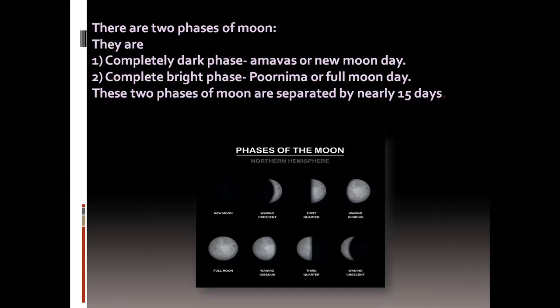There are two phases of the moon. They are the completely dark phase, Amavas or new moon day, and the completely bright phase, Purnima or full moon day. These two phases of the moon are separated by nearly 15 days. You can see, children, the picture here. So 15 days it will be separated. Purnima means Paurnami, you will tell, and Amavas in Telugu.